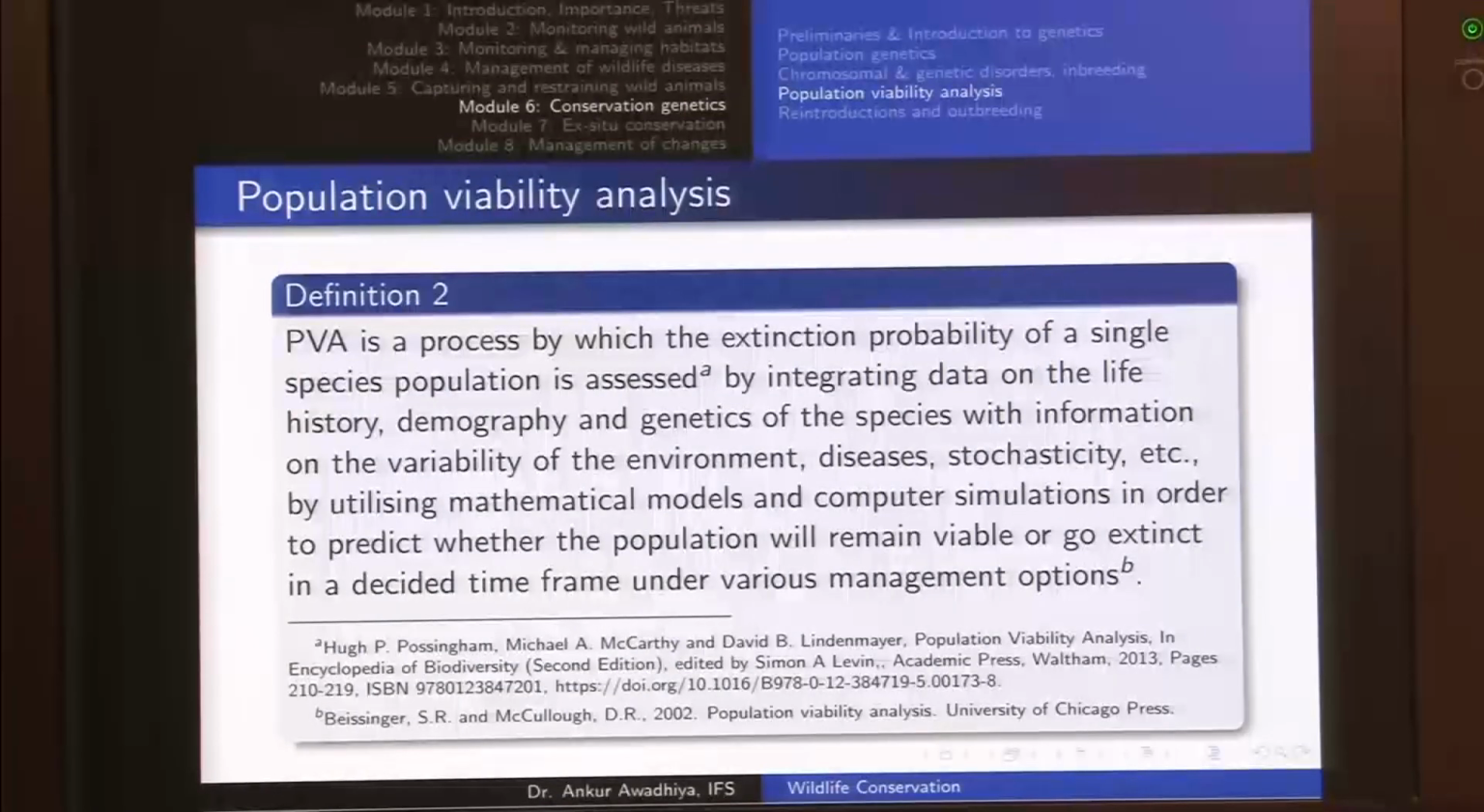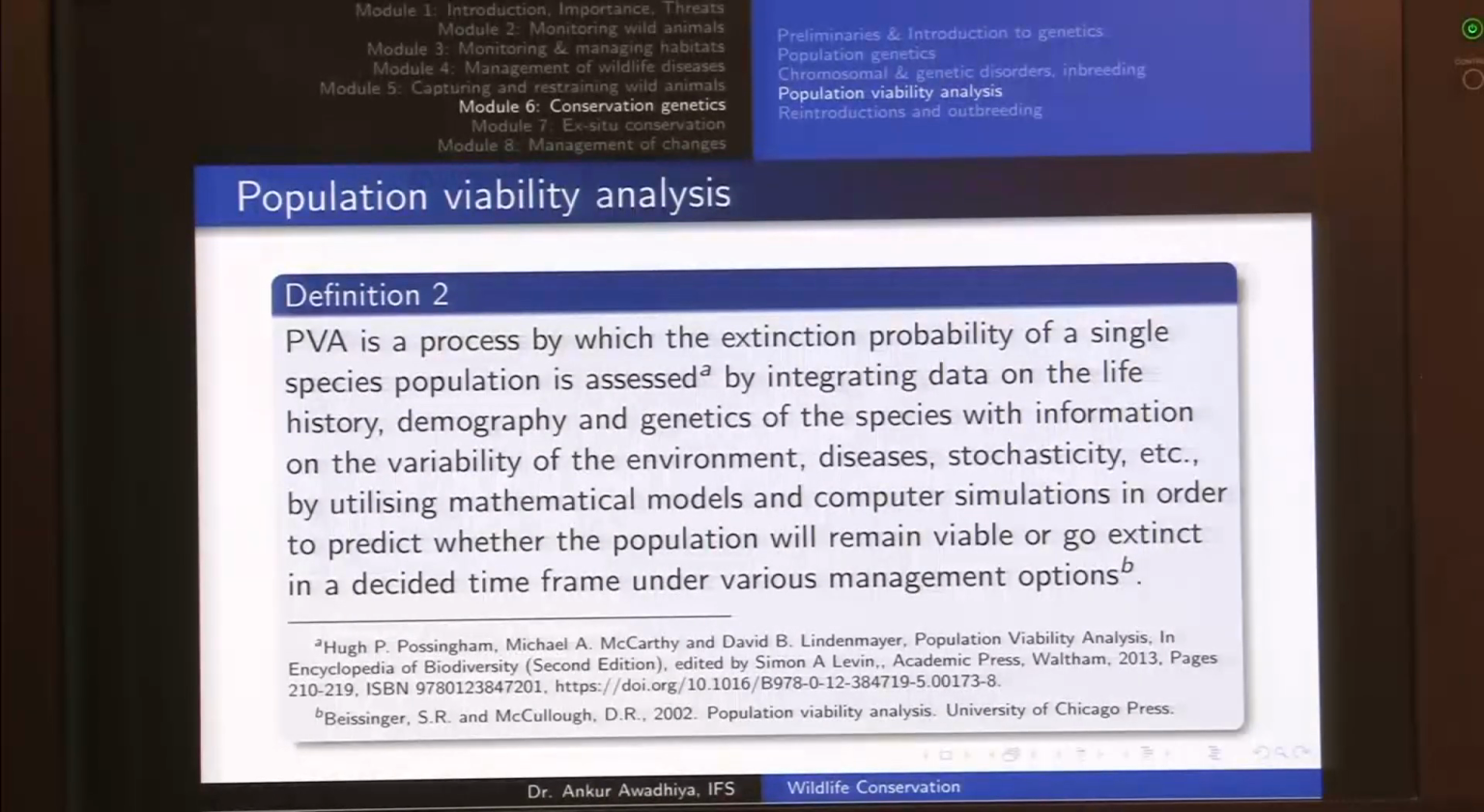Another definition of population viability analysis is that it is a process by which the extinction probability of a certain species or population is assessed by integrating data on the life history, demography, and genetics of the species with information on the variability of environment, diseases, stochasticity, etc., by utilizing mathematical models and computer simulations in order to predict whether the population will remain viable or go extinct in a decided time frame under various management options.